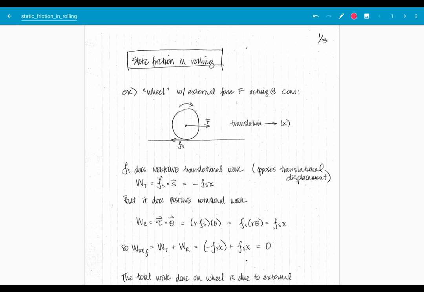Okay, I wanted to just present this for those of you that are interested, and it's typically just a few people that are interested in this derivation, but it usually catches folks' attention when I mention that in the case of perfect rolling, static friction does zero work. So I wanted to do a derivation of that and show you that I can talk about it conceptually, but we can also show in a derivation why that must be the case. So I'll just go through that briefly.